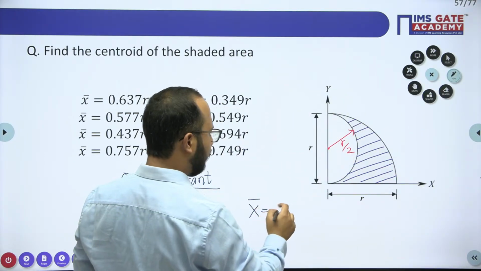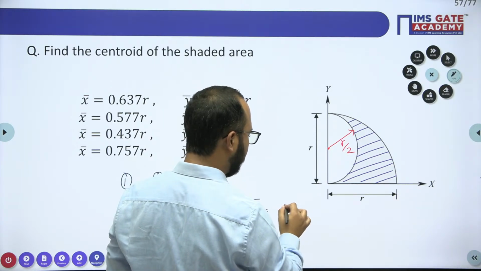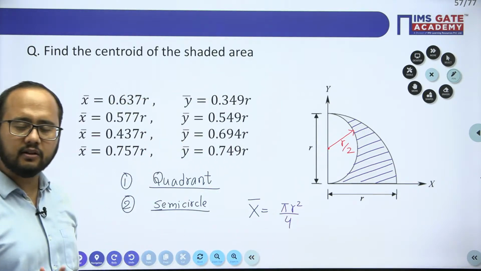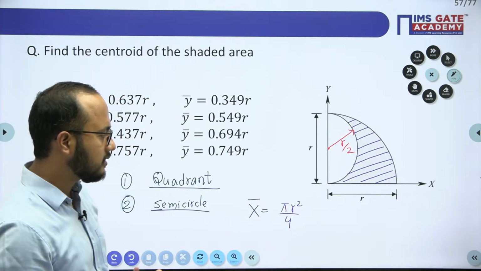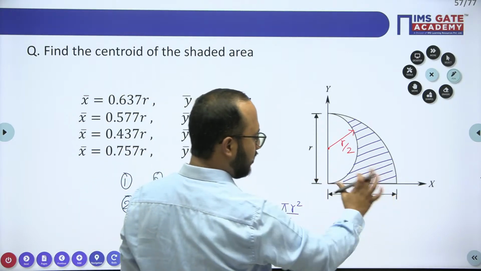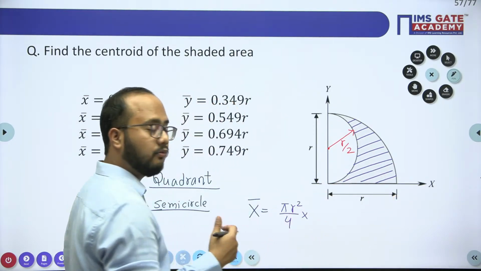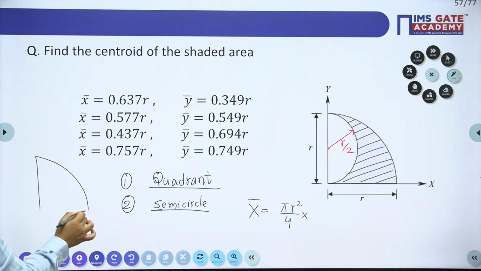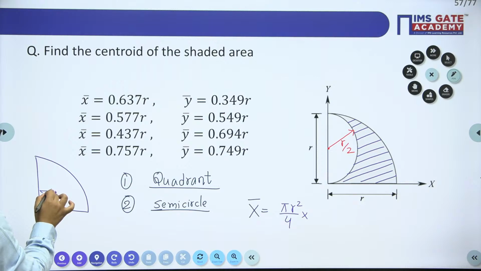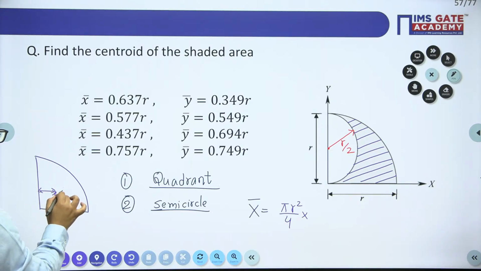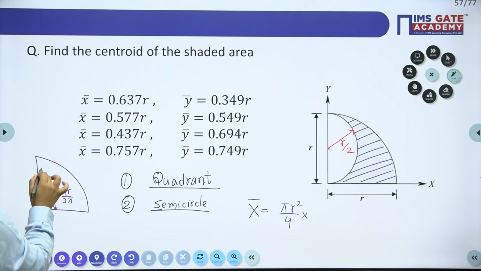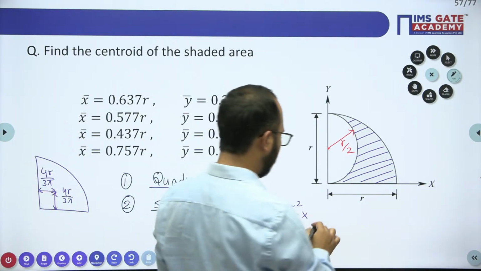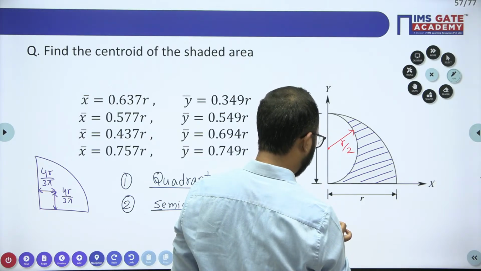See how I will be able to calculate this. The first part is the quadrant. For the quadrant, what will be the area? Pi r square by 4, that is the area of a quadrant, 1/4 of the circle area. Radius of the quadrant is R only, right? Into the location of the centroid for the quadrant. I hope you remember this basic thing. For a quadrant, the centroid will lie here, both in x and y direction, at 4r upon 3 pi. That is correct.